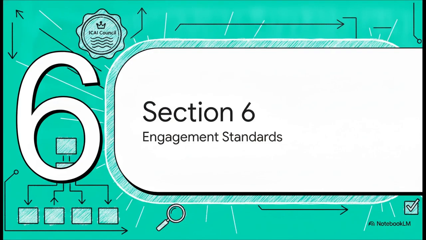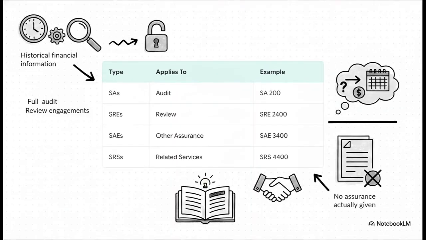And finally, Section 6, the Engagement Standards. This is the hierarchy issued under the authority of the ICAI Council that governs literally all our work. Let's see how our standards build systematically. First, we have SAs, or Standards on Auditing. These apply when you're doing a full audit of historical financial information, like SA 200 or SA 230 for audit documentation. Second, SREs, Standards on Review Engagements. These are for a review of historical info. Remember we just talked about limited assurance?